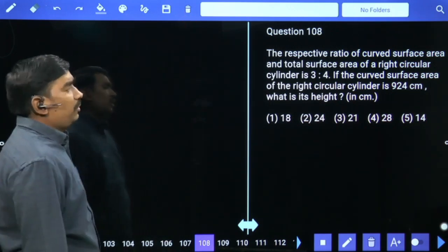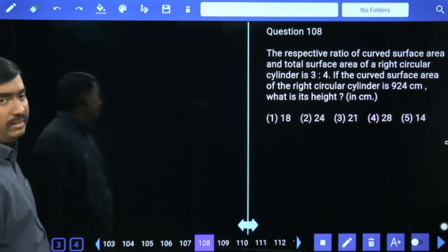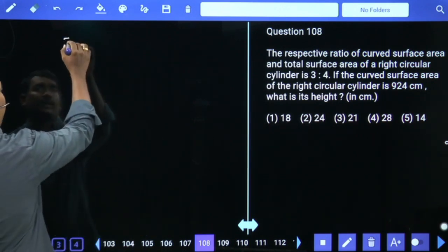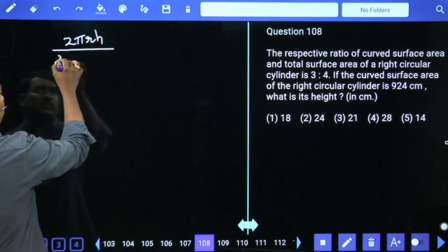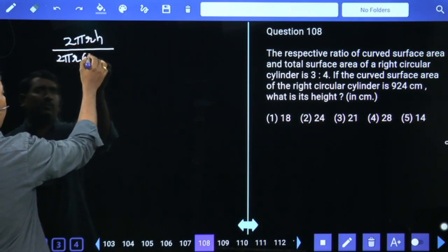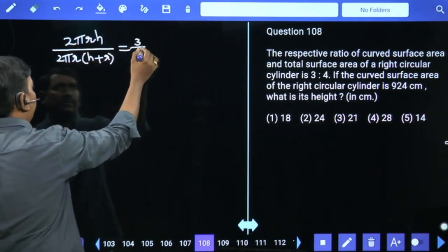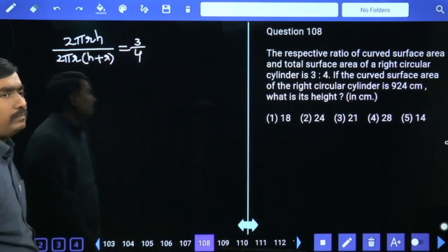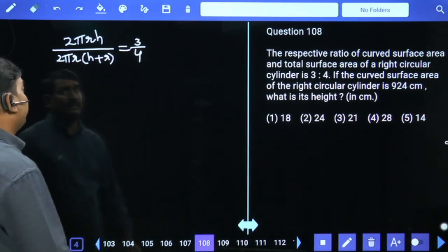The respective ratio between curved surface area and total surface area of a right circular cylinder is 3 is to 4. Curved surface area of a cylinder 2 pi r h. Total surface area of a cylinder 2 pi r of h plus r. They given as 3 is to 4. If the curved surface area of the right circular cylinder is 924, what is its height?